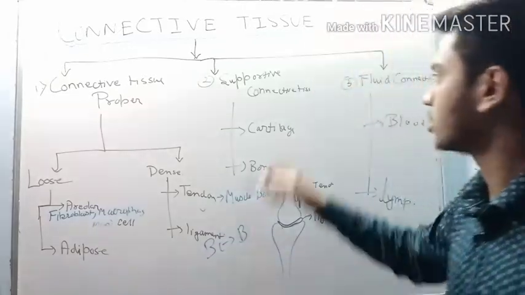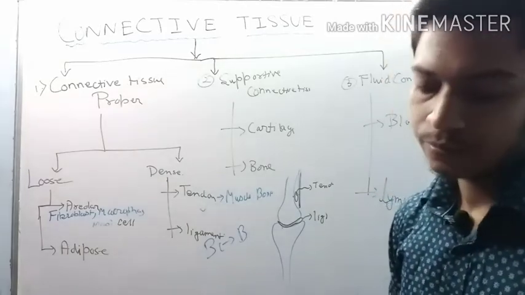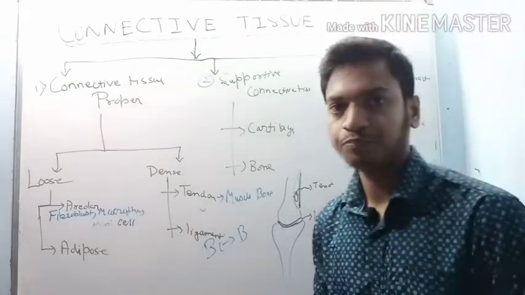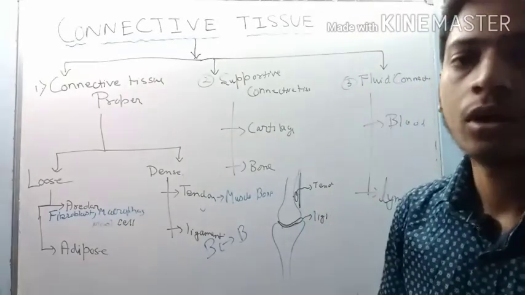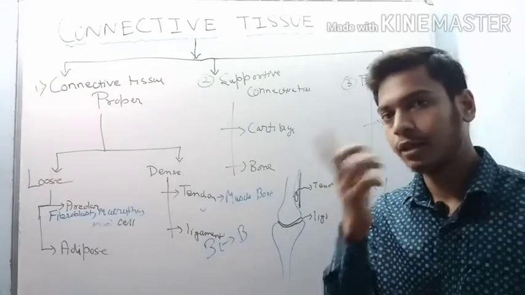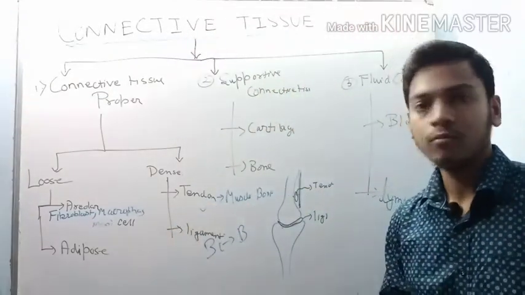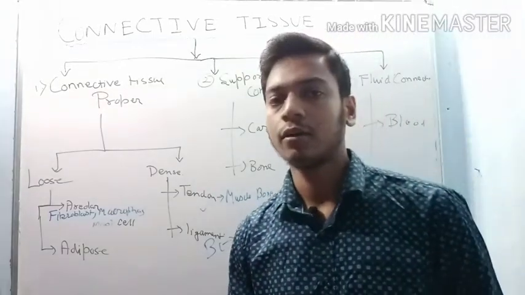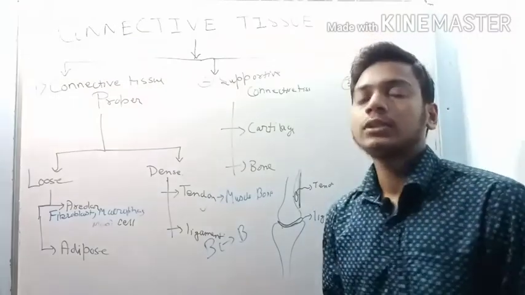Now coming to the next, supportive connective tissue, that is cartilage and bone. The cells of cartilage are called chondrocytes. These are present in the tip of the nose, in the outer ear, and also between the adjacent vertebrae in our body. The cells of the bones are called osteocytes, and bones help to support our body.